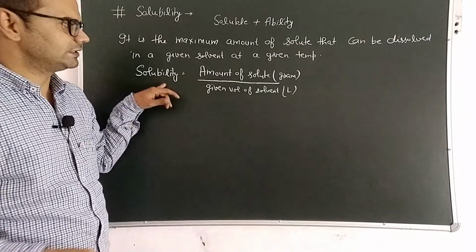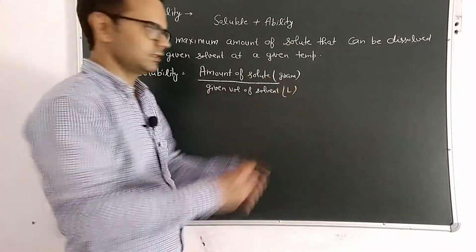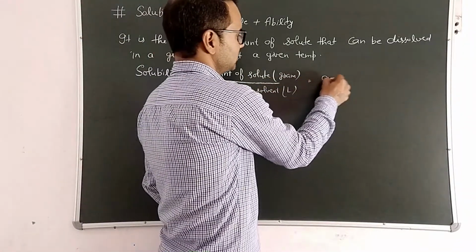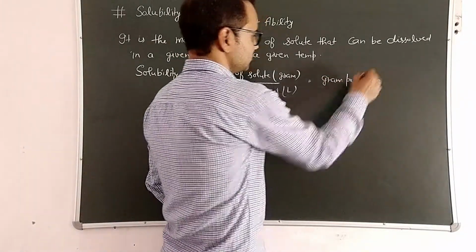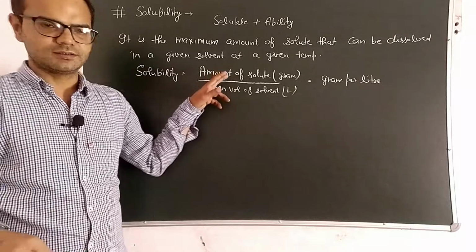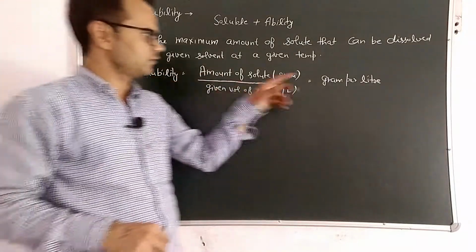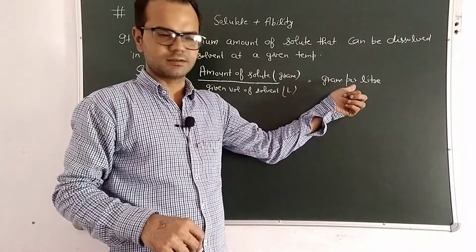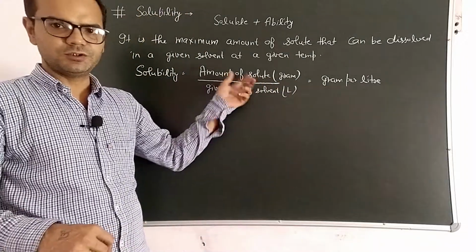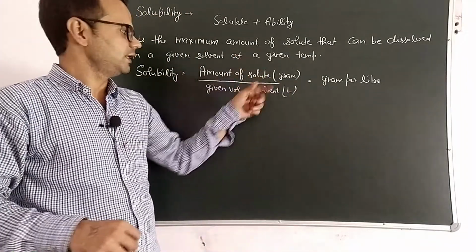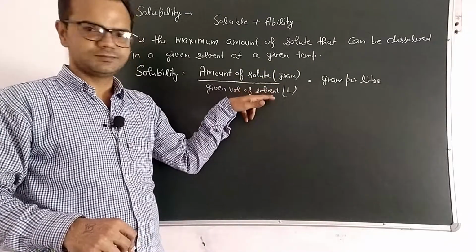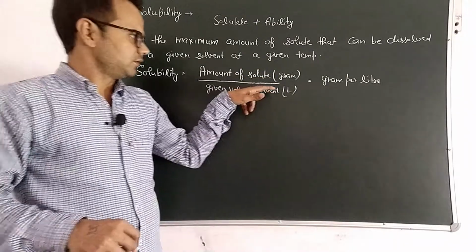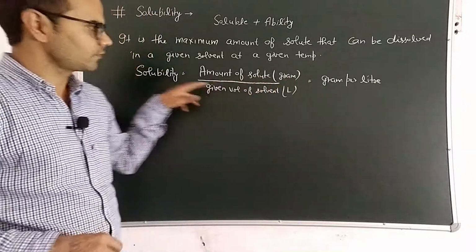So the unit of solubility is gram per liter. Solute is that substance which is dissolved, and solvent is that substance in which given solute is dissolved. Now the factors affecting solubility.